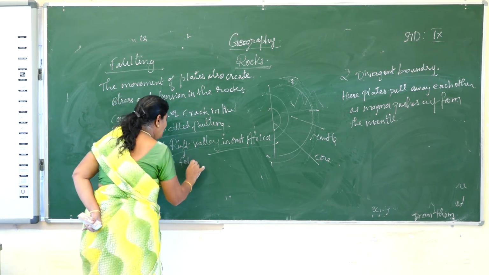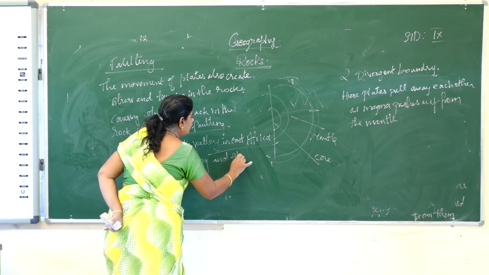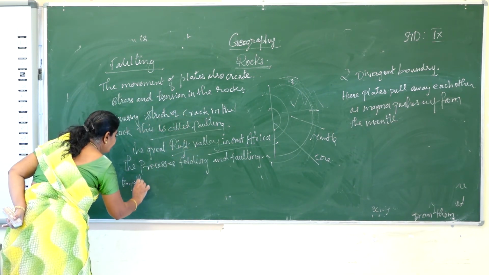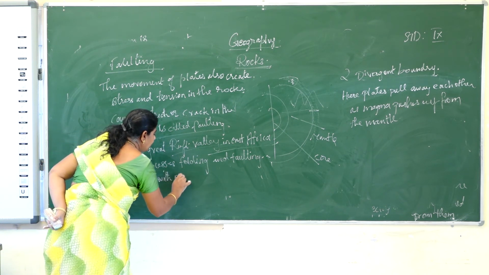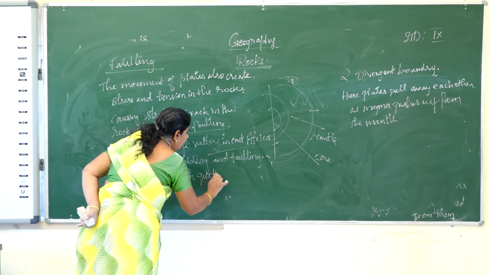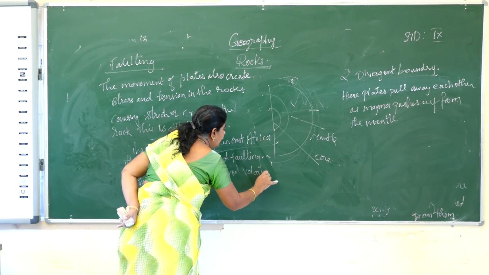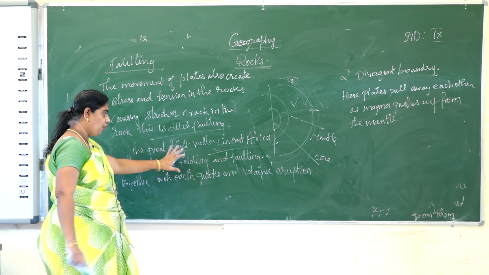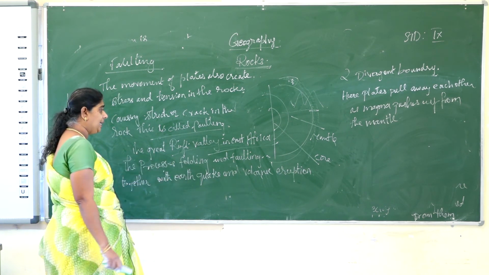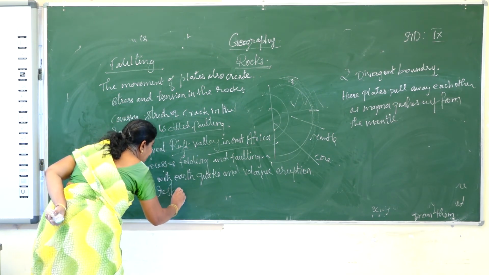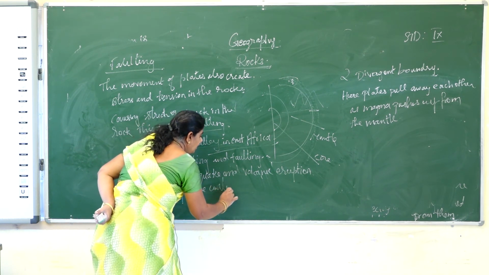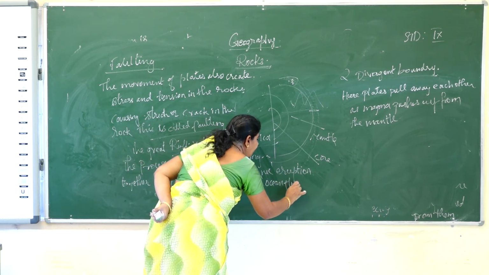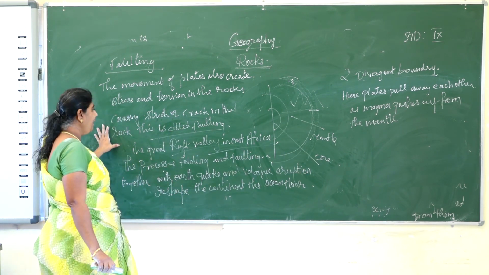The processes folding and faulting, along with earthquakes and volcanic eruptions, reshape the continents as well as the ocean floor. This is about folding and faulting.